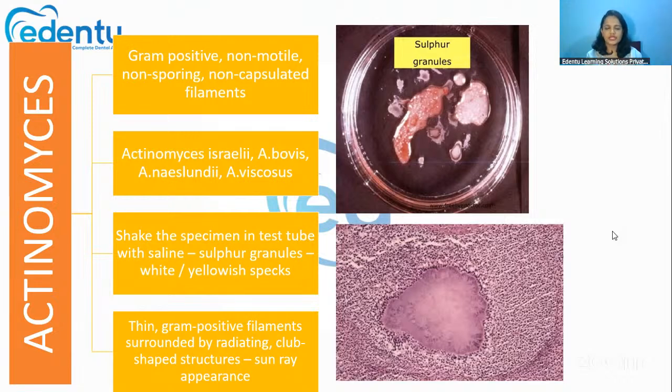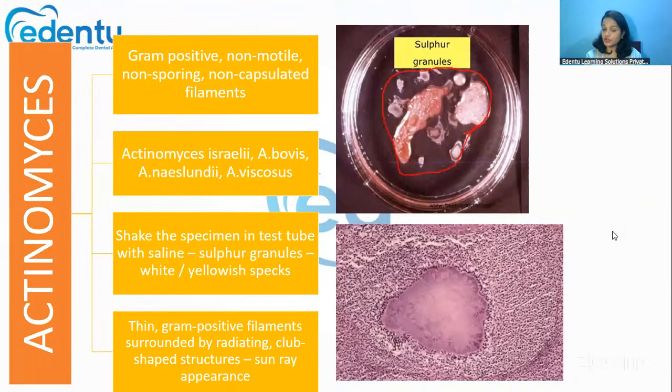You'll be able to see sulfur granules: whitish or yellowish specks, very small in diameter, will be seen at the end of this test tube. They are called the sulfur granules.